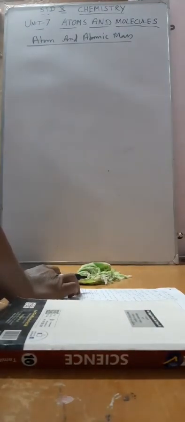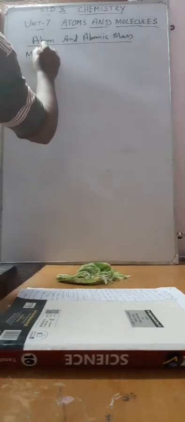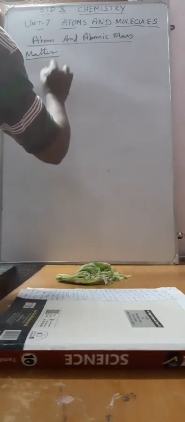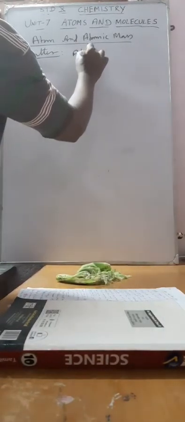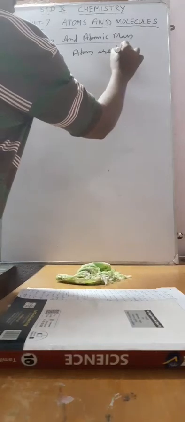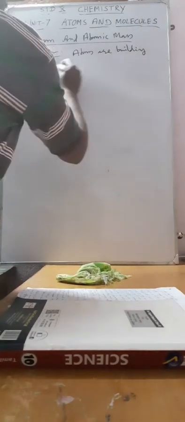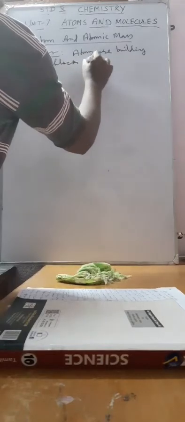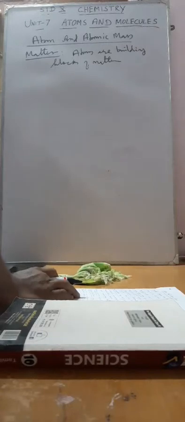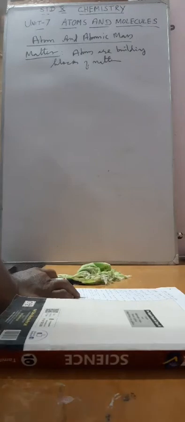An atom is a very tiny particle, the smallest particle that can take part in a chemical reaction, and all matter consists of atoms. That's why matter is composed of atoms, and atoms are the building blocks of matter. Any kind of matter, solid or liquid or gaseous, is going to be composed of atoms and molecules.